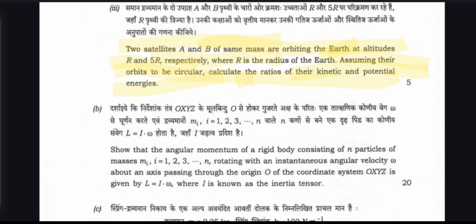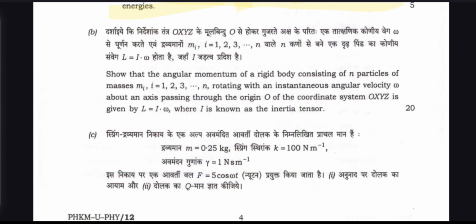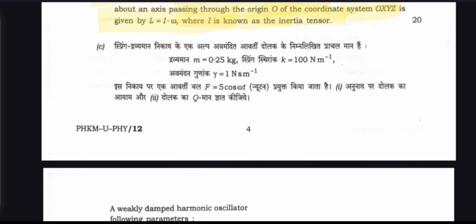And question number B: The angular momentum of a rigid body consisting of n particles of masses m_i, i = 1, 2, 3, and rotating with an instantaneous angular velocity omega about an axis passing through the origin O of the coordinate system Oxyz, is given by L = I dot omega, where I is known as the inertia tensor. And question number C is here.